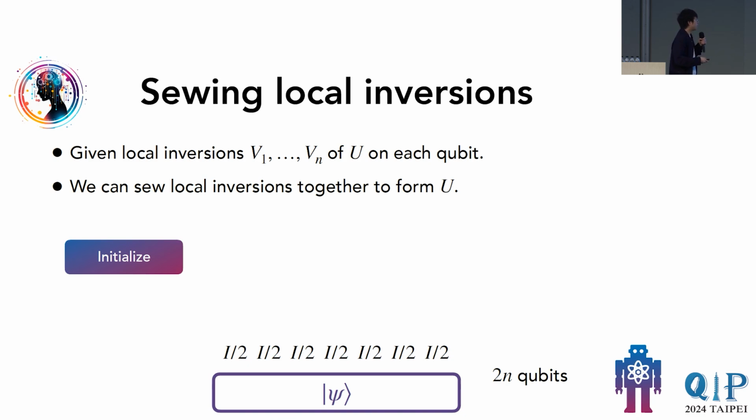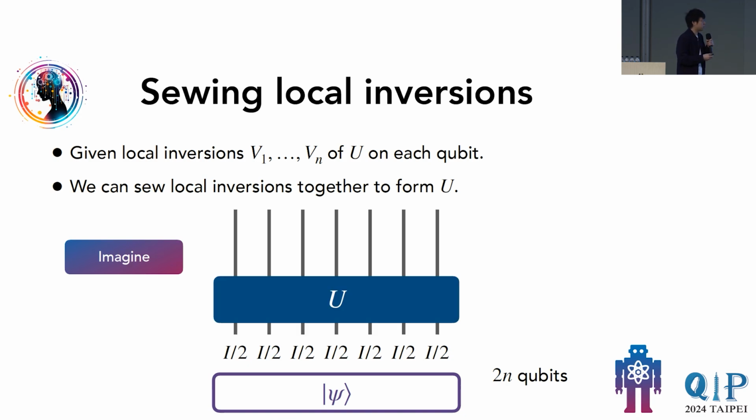In the initial step, we will prepare two sets of n qubits. N of them are in the maximally mixed state, while the other n are in some arbitrary pure state psi. Because the n qubits are in the maximally mixed state, we can use our imagination and imagine that the ground truth unitary U is just applied onto this maximally mixed state. We can imagine that because no matter what unitary is applied onto the maximally mixed state, it's still the maximally mixed state. So we can have this imaginary U sitting there.